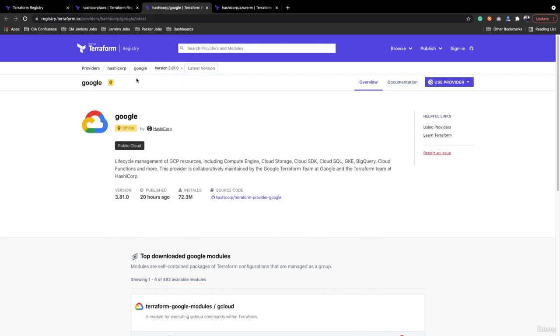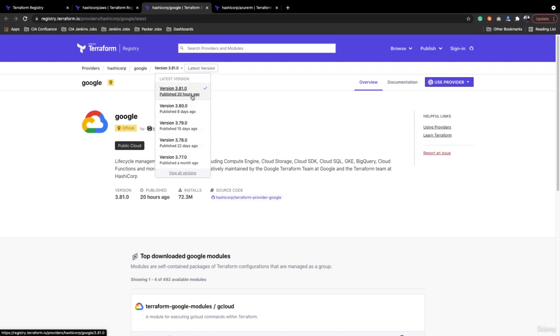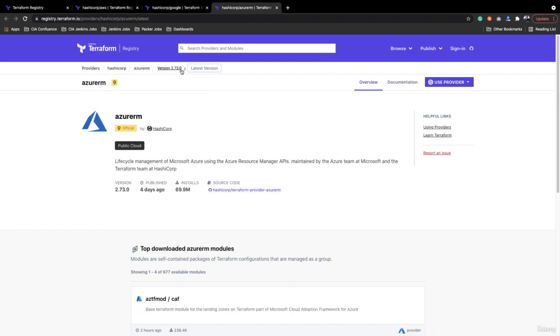Similar is the case with the GCP provider. The current version is 3.81.0, and you can see the frequency is similar to AWS: 20 hours, 8 days, 15 days, 22 days. A similar case applies to Azure, which is 2.73.0, with releases 4 days, 12 days, and 18 days ago. So basically, provider releases are very frequent in Terraform.